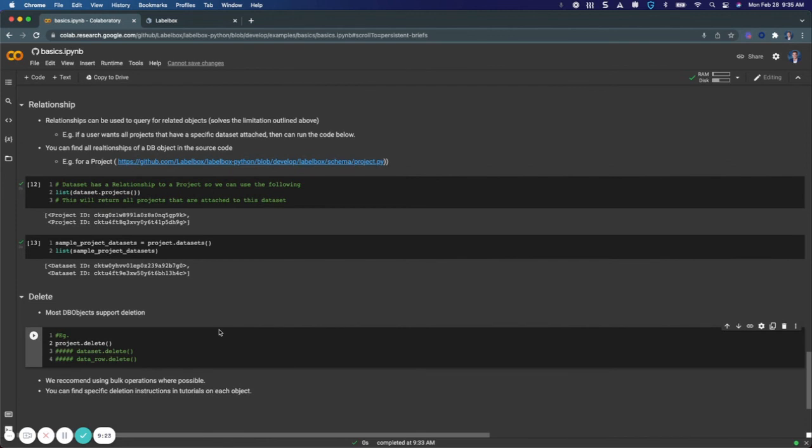So that's a brief summary of database objects within Labelbox and how I can view their fields, query on those fields, view relationships, iterate through paginated collections, and then delete these objects if desired.